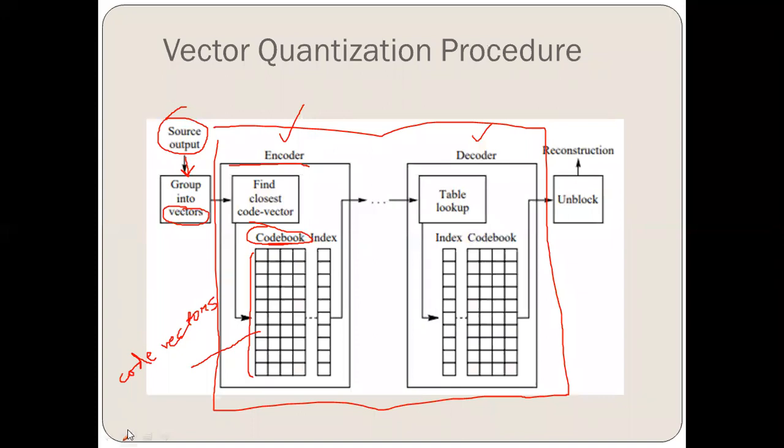This is the source output. It is grouped into vectors or blocks, which work as an input for the vector quantizer, or for the encoder of the vector quantizer. Now, what are these? These are code vectors which are generated from this source output. Corresponding to these code vectors, we have a binary index. Each code vector will have a consecutive, corresponding binary index with it. Now, the input will find the closest match for the code vector and will be represented here, right?